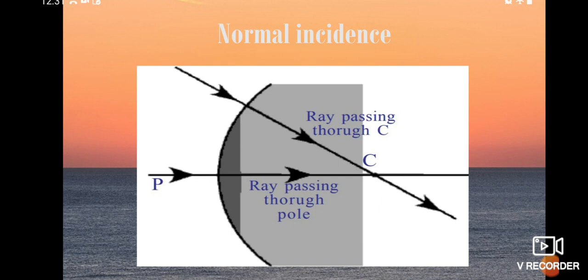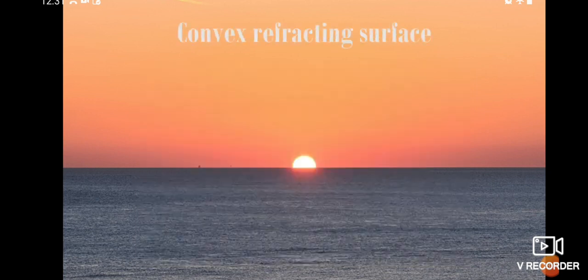So what happens when the light ray travels parallel to the principal axis? Let us see with some pictures. Here I have taken a convex refracting surface.